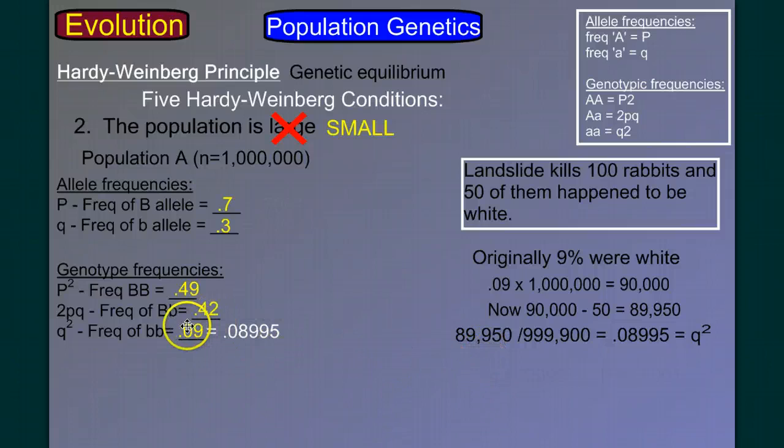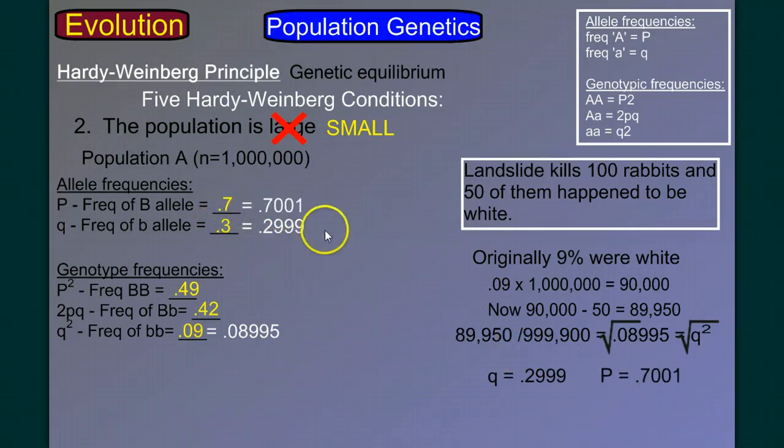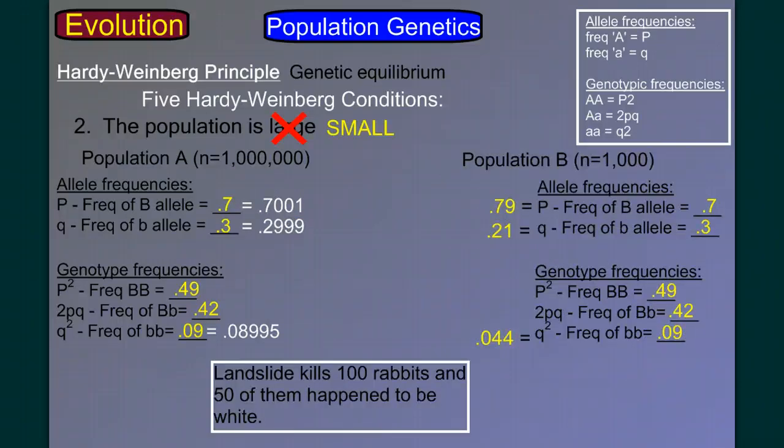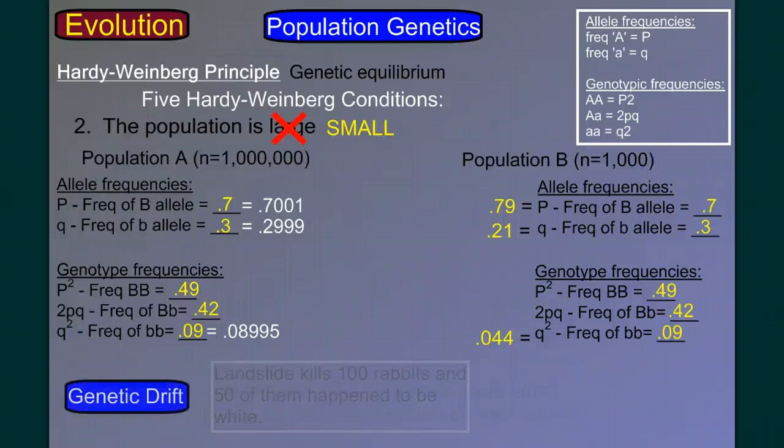And if we take the square root of that, we find that our q is 0.2999, which is still basically 0.3, which makes our p 0.7001, which is basically still 0.7. So the point is, it didn't change. The large population was not affected by the random event, whereas the small one was. It's the exact same event. The exact same event had a different impact from one population to the next, and we call that genetic drift.